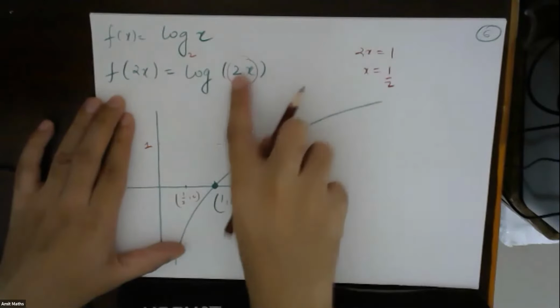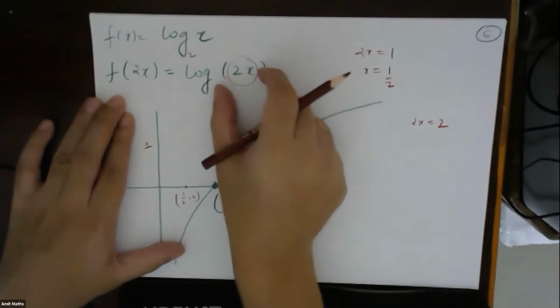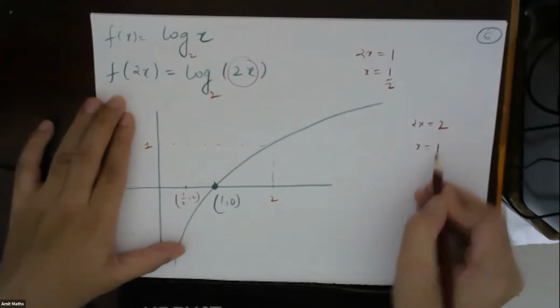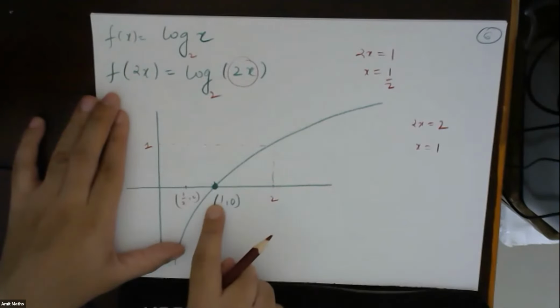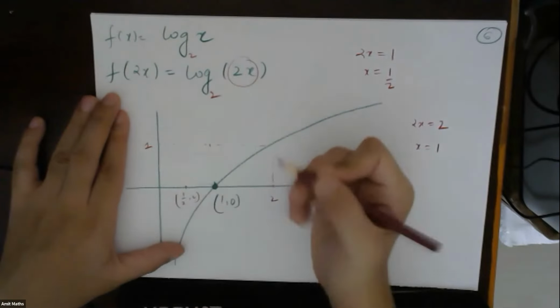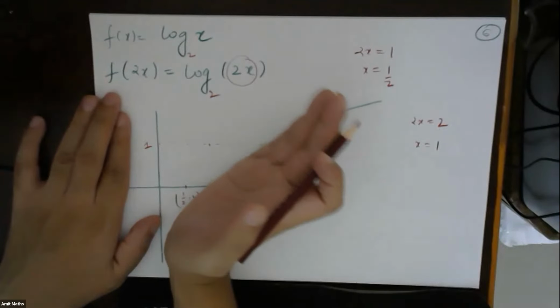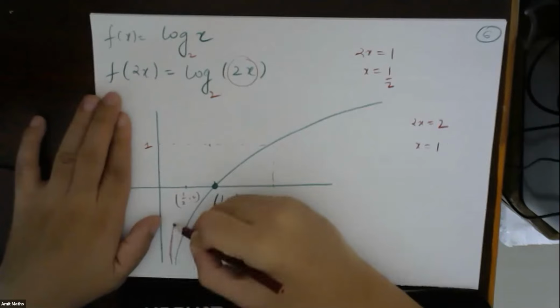Fine. Let's check for 2x to be 2, because again this is log 2x base 2. For 2x to be 2, x should be equal to 1. So now for 1 it is 1. So that means something like this. The graph is shifting on the left side.